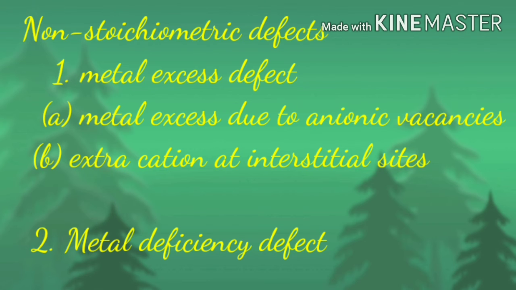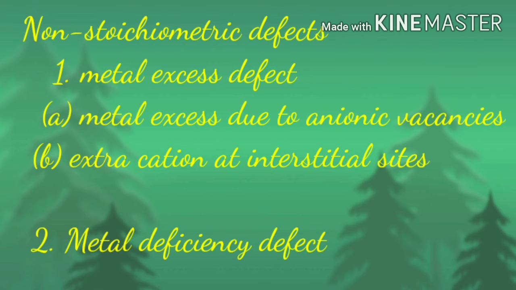And an unpaired electron present at the anionic center is called an F center. Why do we call this an F center, and what is special about it? Because it imparts color to the crystal. It has some special properties, so we consider it an exceptional case. So an anionic center occupied by an electron is called an F center.